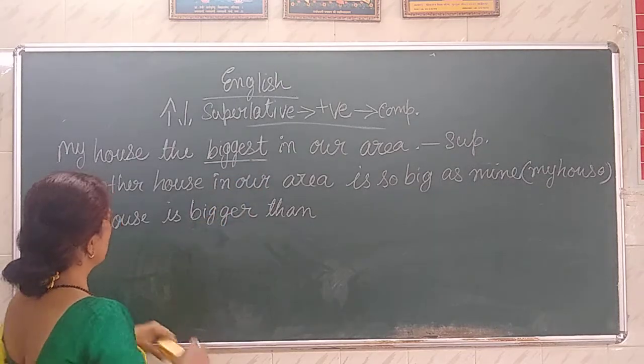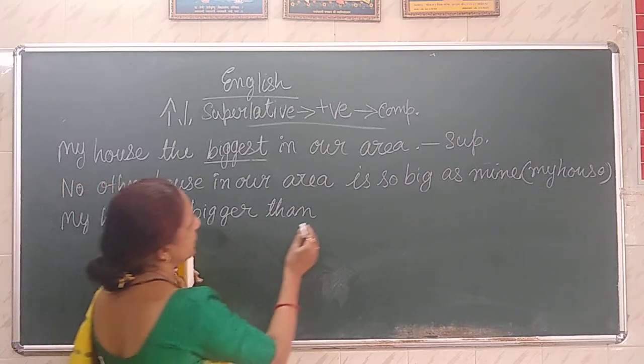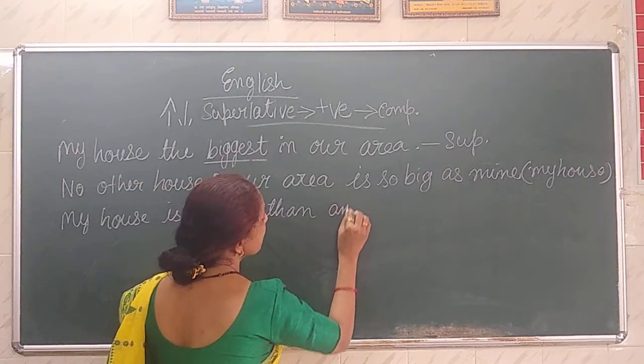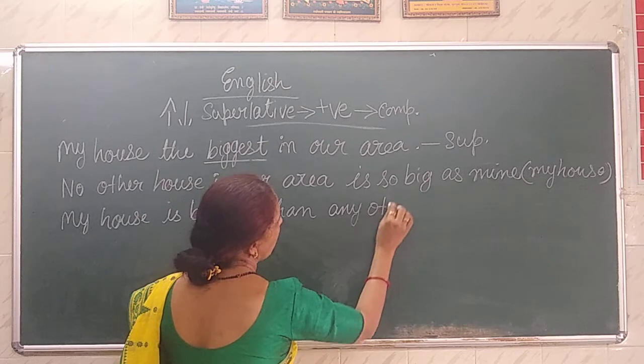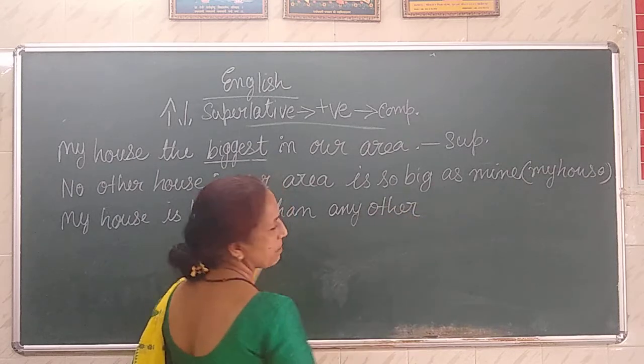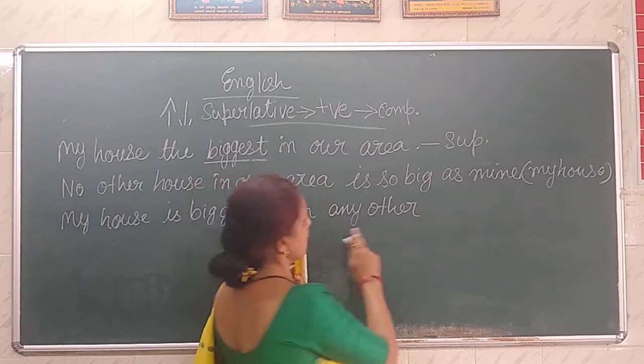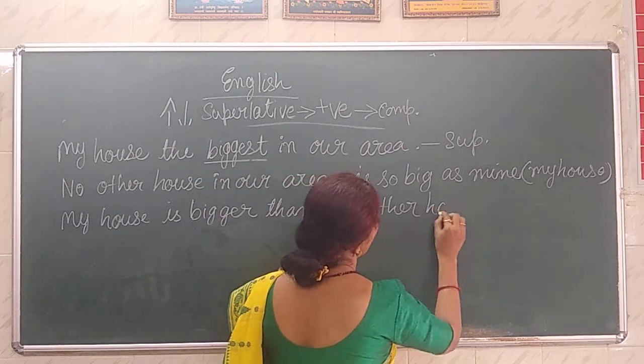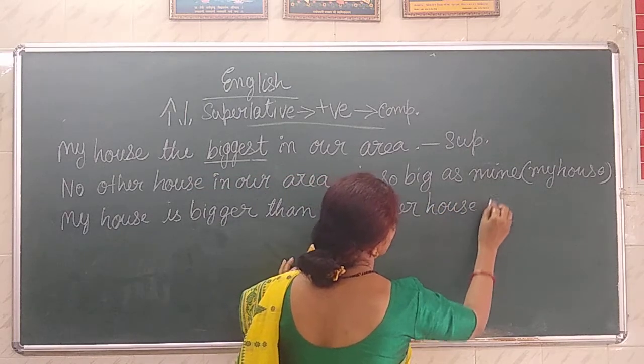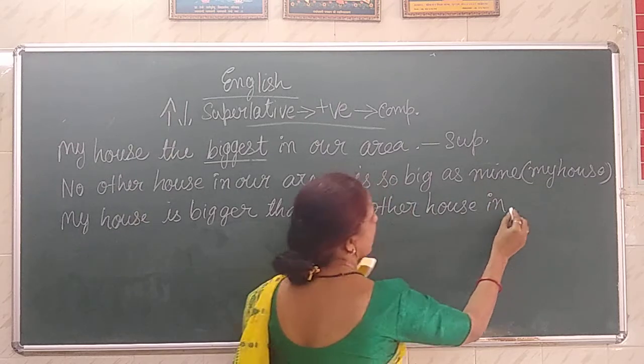So my house is bigger than any other, meaning no other house is so big as mine, and that's why my house is the biggest. My house is bigger than any other house in our area.